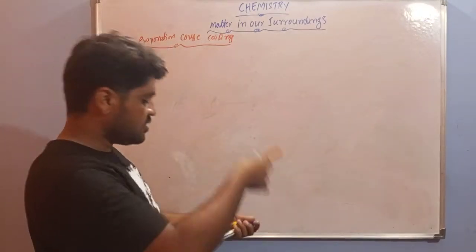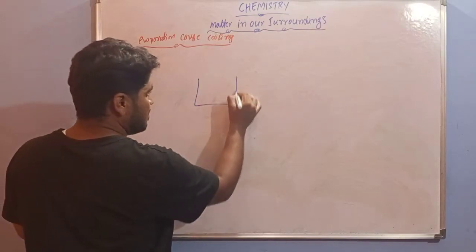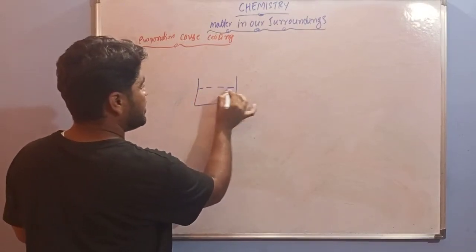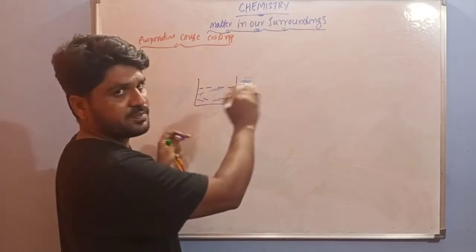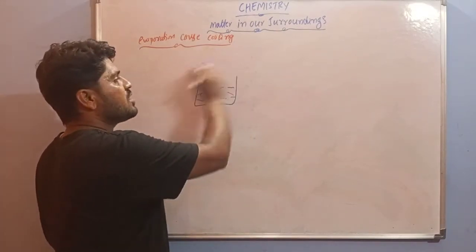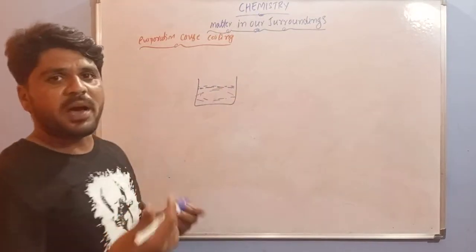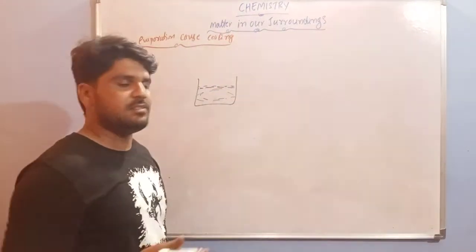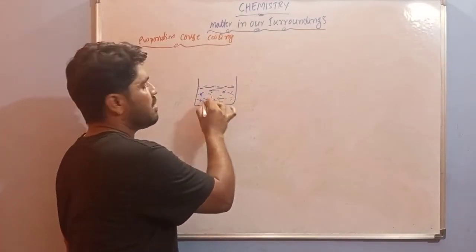How is this? Let's see. Consider this is a beaker. In this beaker, I am going to fill some water, and it is left uncovered. At the surface, we observe some particles of liquid, and inside the beaker we also observe some particles.